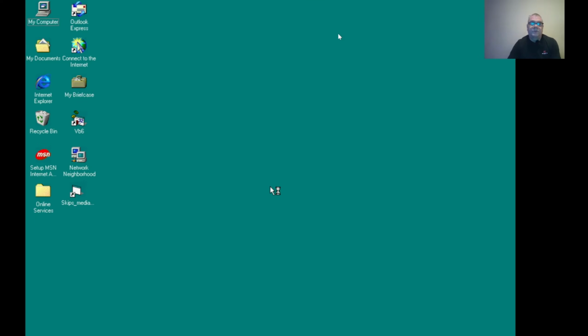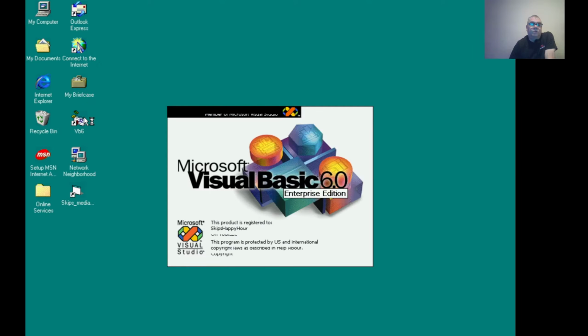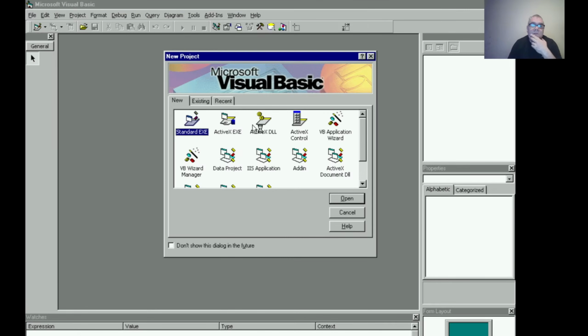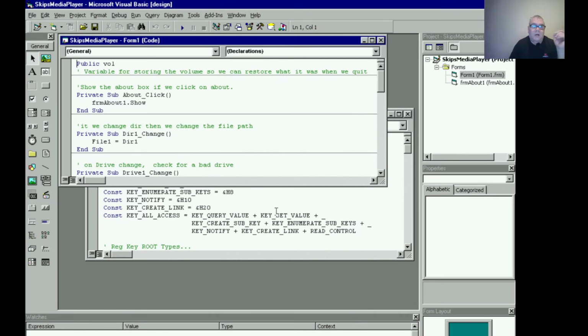And then let's go full screen. All right, so let's go into VB6, and I will show you. This is actually my source to show you what's going on. The first thing we do is pick a variable called volume, because we want to store the volume control. I'm not going to demonstrate this, but when you open my media player, I want to capture the volume so you can change it while you're playing, and when you exit out, it's going to put the volume back where it was because it's a media device. So you want to grab what you had and put it back.